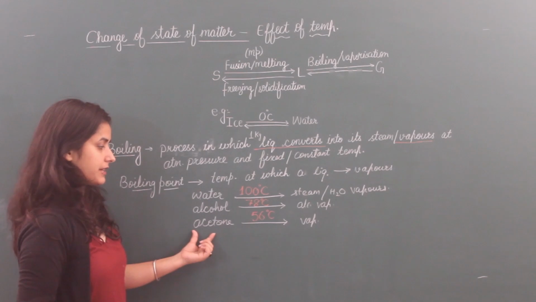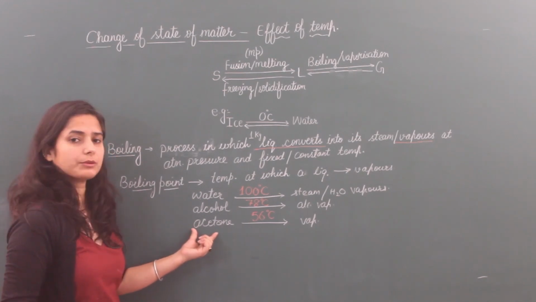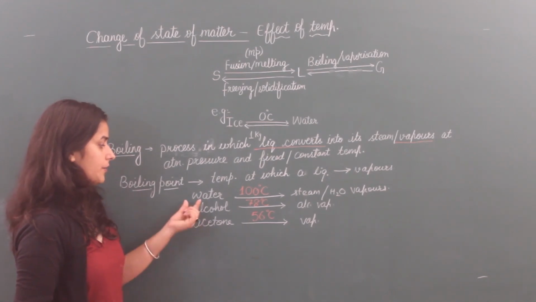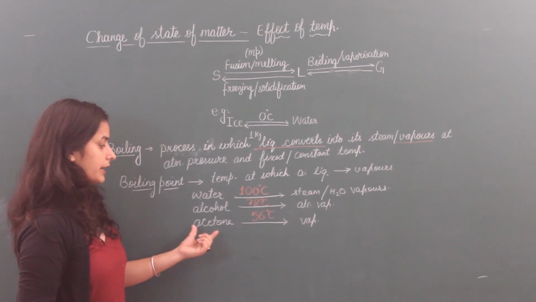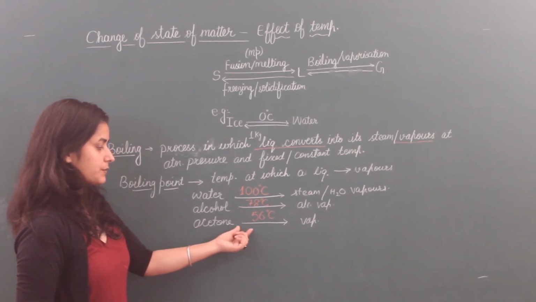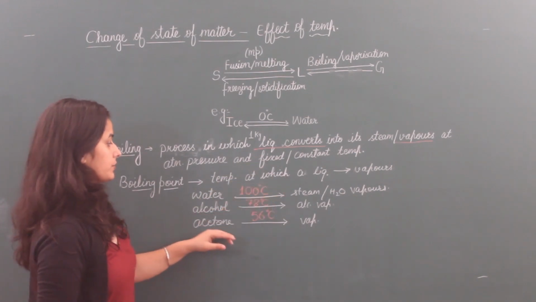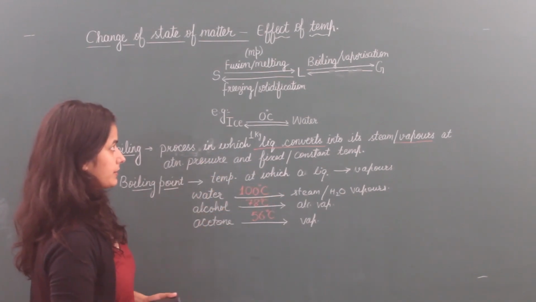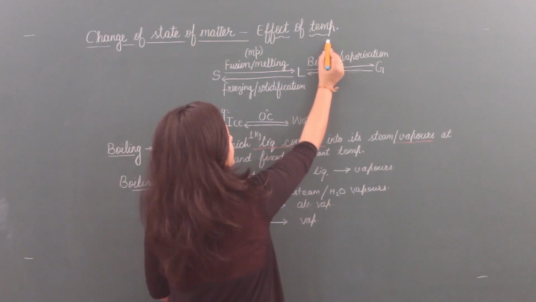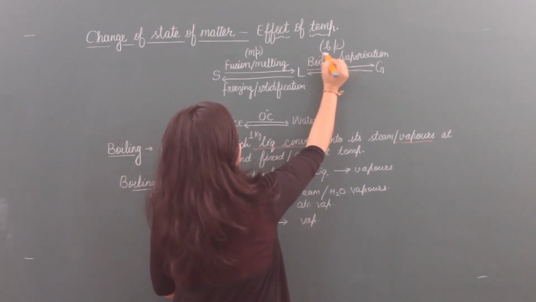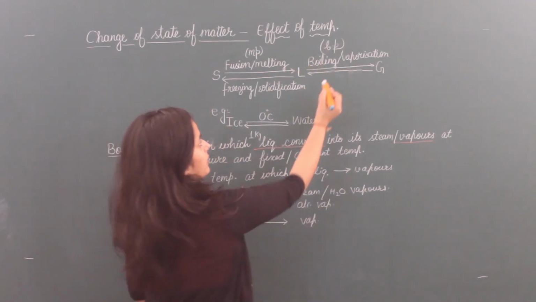But in case of acetone, force of attraction between particles is lesser than water and alcohol. So at lower temperature, its particles break force of attraction and change their state. So this is the boiling process. Boiling occurs at boiling point.